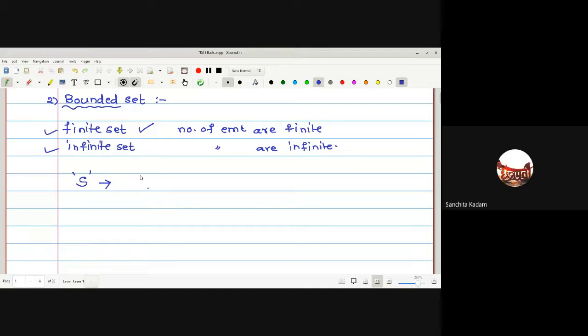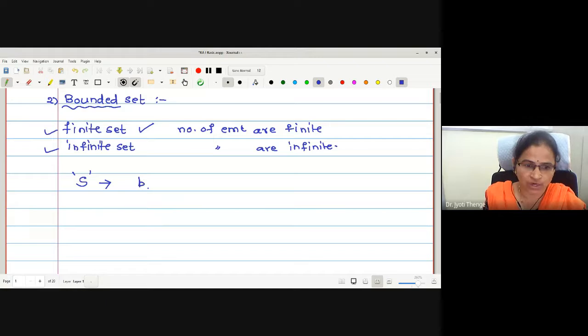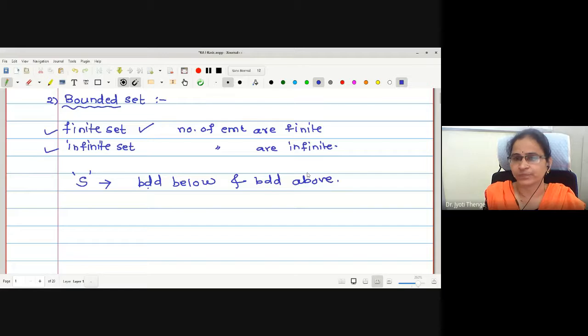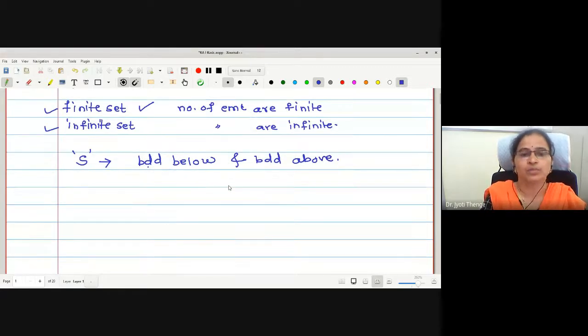If the set is bounded above and bounded below, then it is called a bounded set. Very good. Boundedness I can characterize into two parts: bounded below and bounded above. Correct? Now, if the set is both bounded below and bounded above, then it is called a bounded set. Let me define what is bounded below.